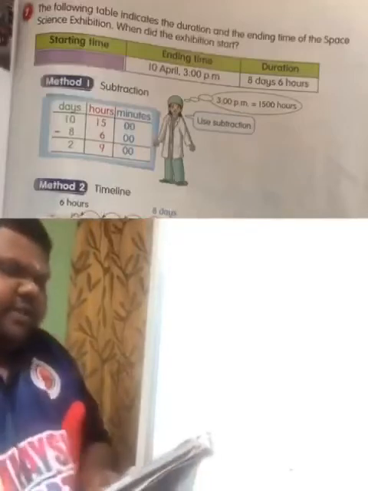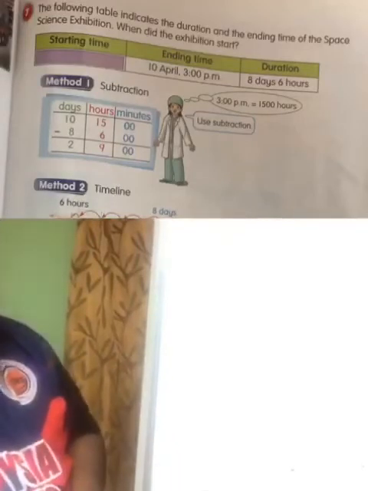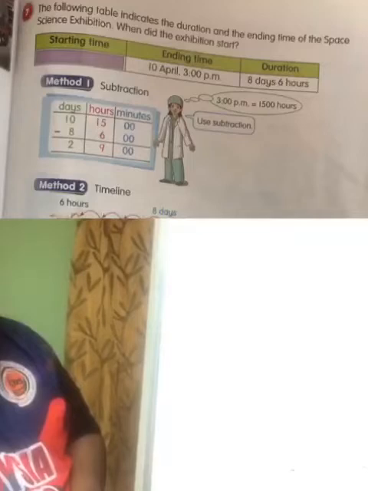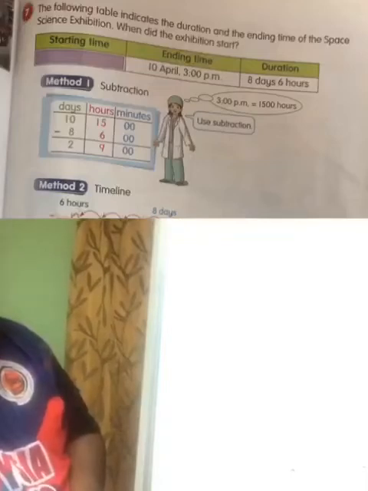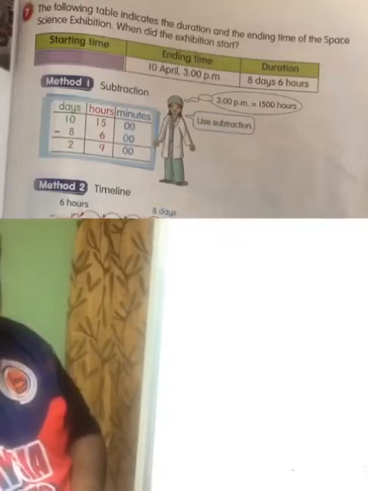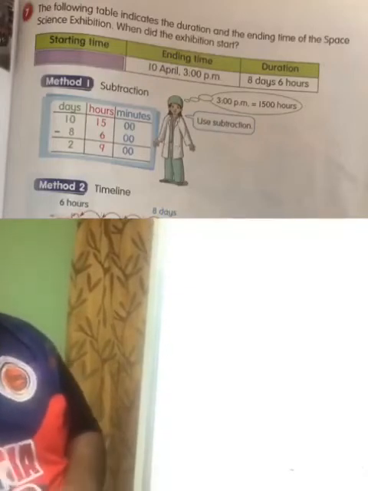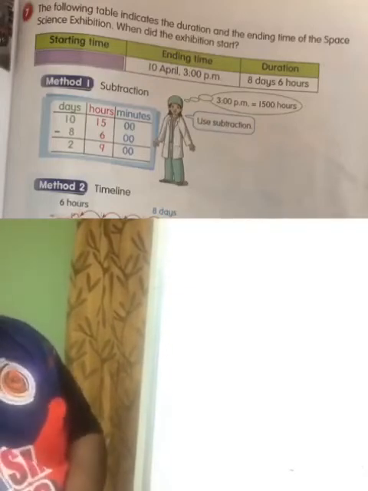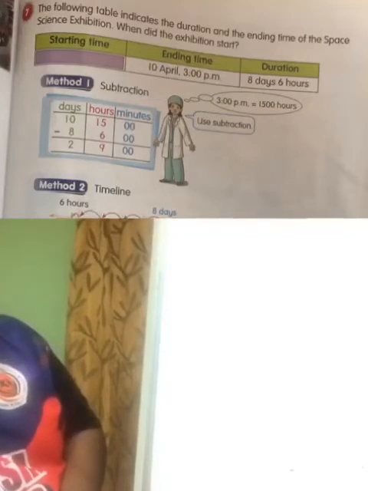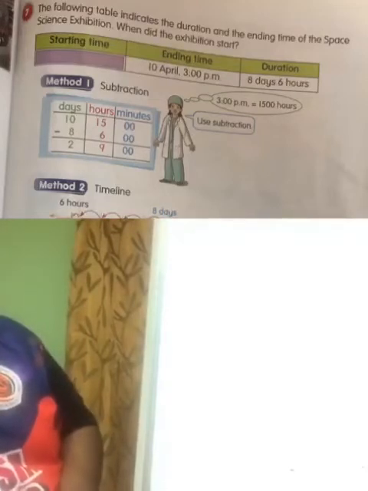Okay, we look at question number 7. The following table indicates the duration and the ending time of the space science exhibition. When did the exhibition start? They give you the ending time and the duration, and they ask for the starting time. In this case you have to minus if you want to find the starting time. So you take the ending time first, which is 10 April, 3 p.m.